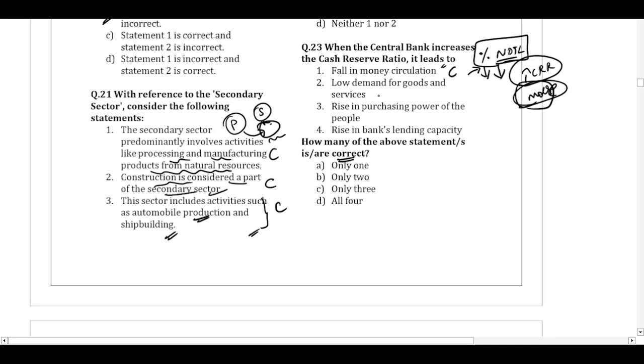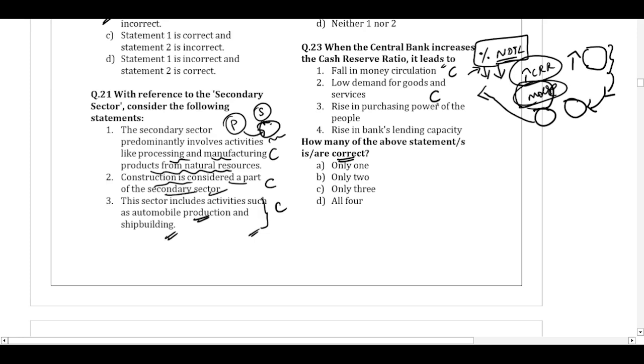Low demand for goods and services. Now, because of the increase in reserve requirements, less and less funds will be available for loans, and people will be able to borrow less. And because people borrowed less, they have less amount with them. Because they have less amount with them, the demand for goods and services will fall. So this is also correct.